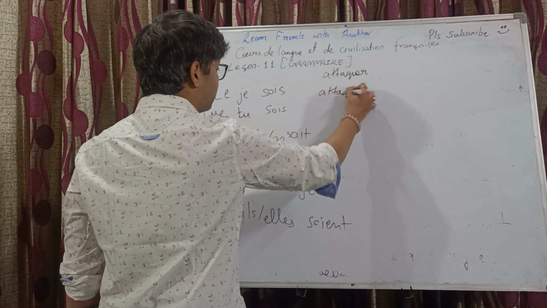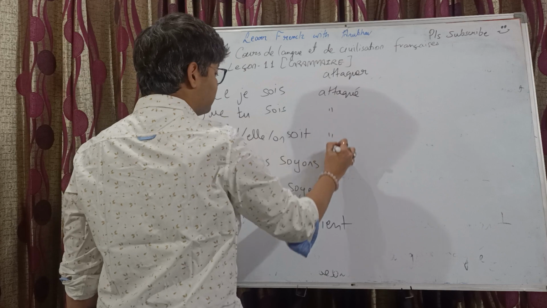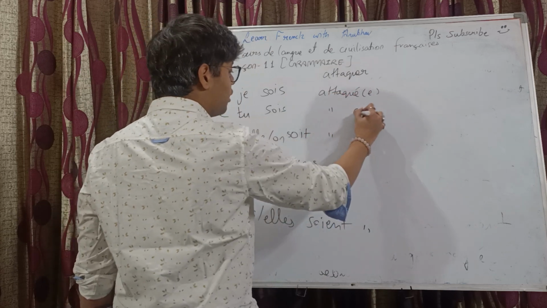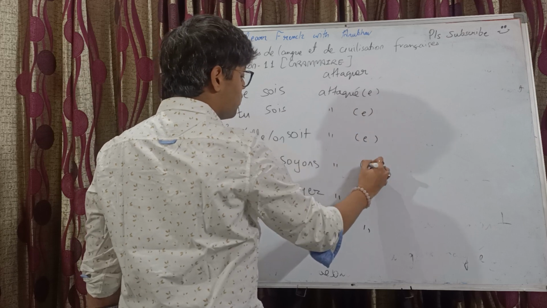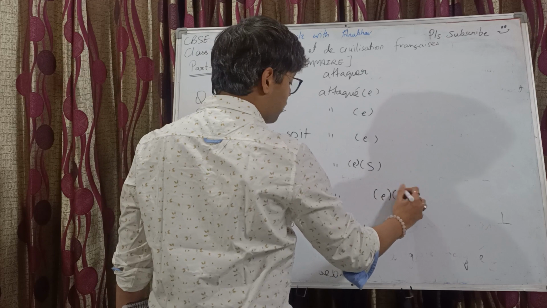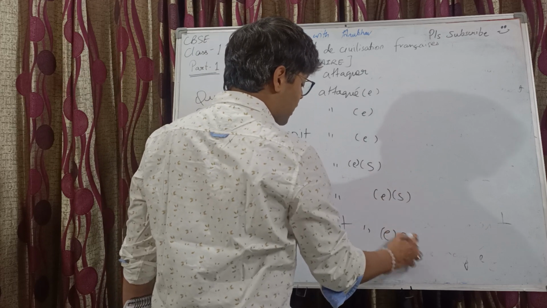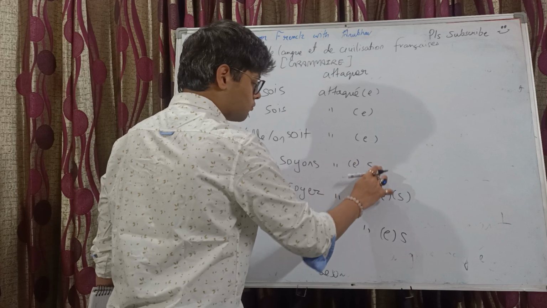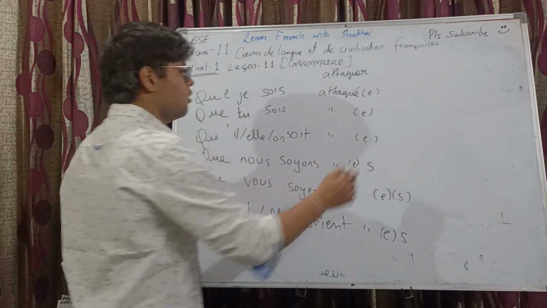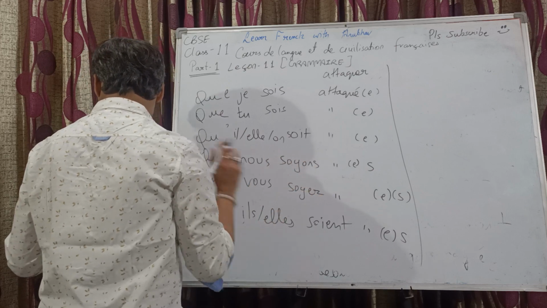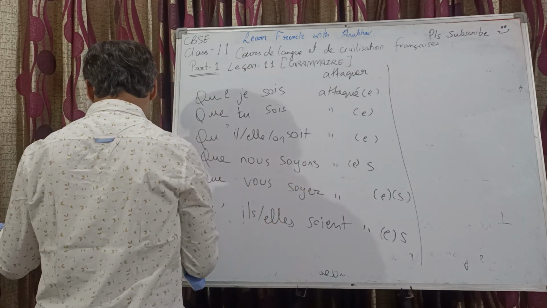Past participle, attaqué. Write the same thing throughout. E may get added, S will get added, E is also a possibility, E and S both are possibilities. Okay. Similarly, I'm not going to write the full thing. You try doing it yourselves. I'm just giving hints over here.